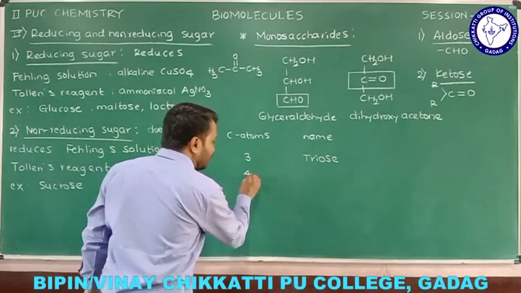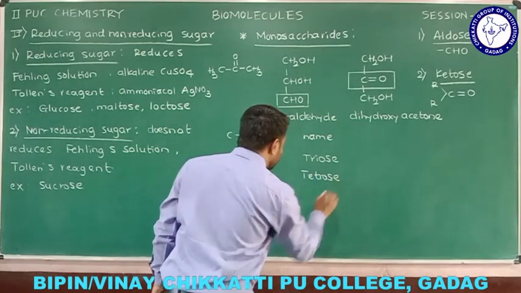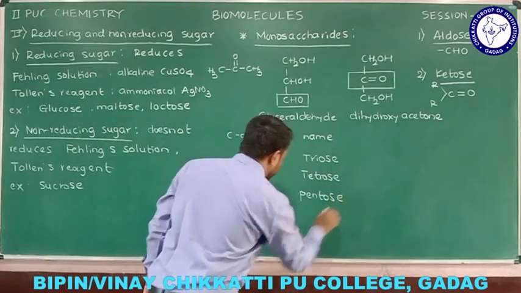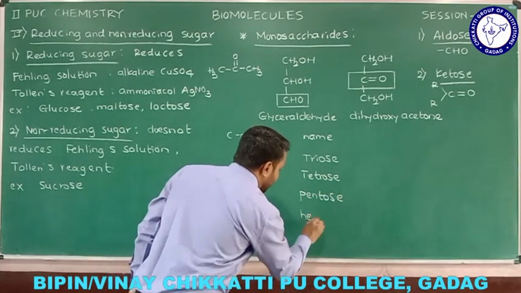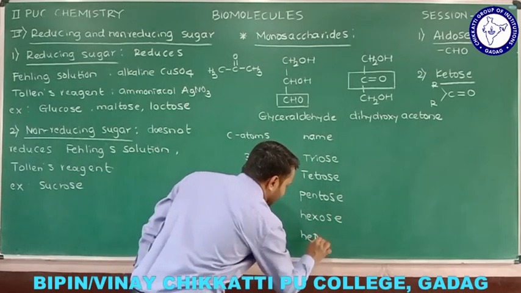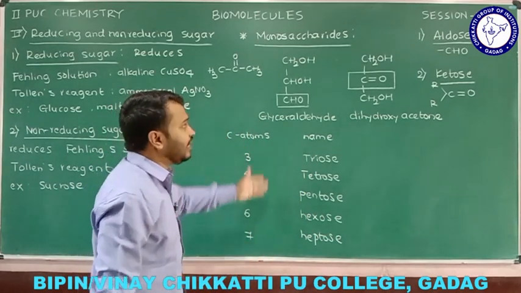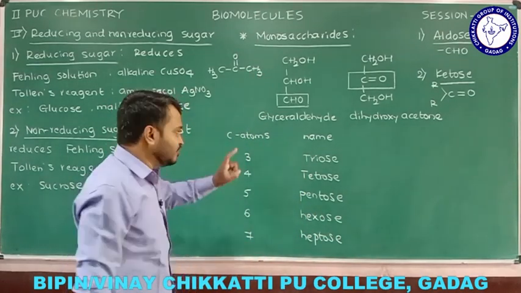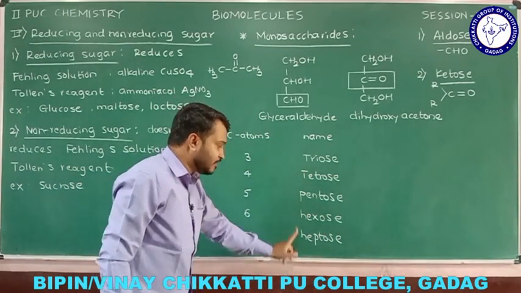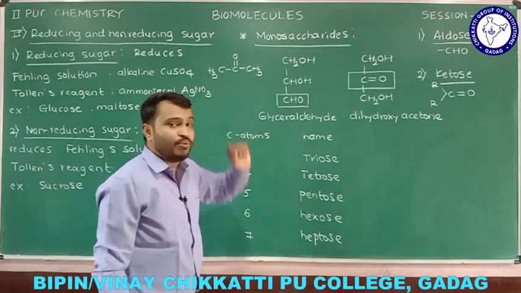If the number of carbon atoms is 4, we call it tetrose. If it is 5, we call it pentose. If it is 6, we call it hexose. If it is 7, we call it heptose. This is the general name for indicating the monosaccharides. Okay, so try to know that one: triose, tetrose, pentose, hexose, heptose. These prefixes, or the starting term, indicate the number of carbon atoms present in the monosaccharide here.